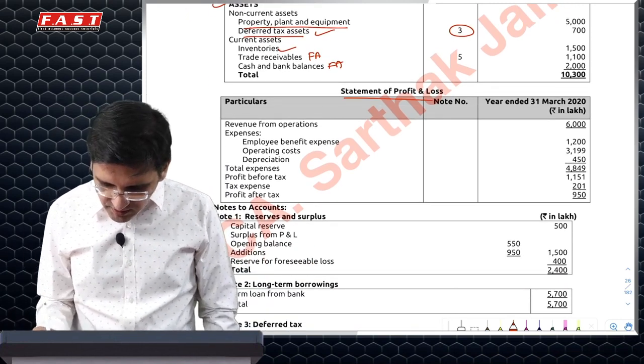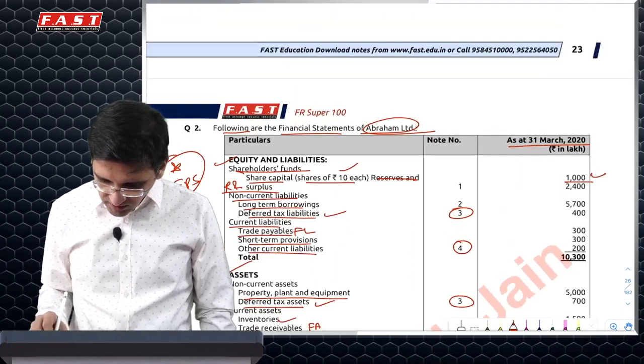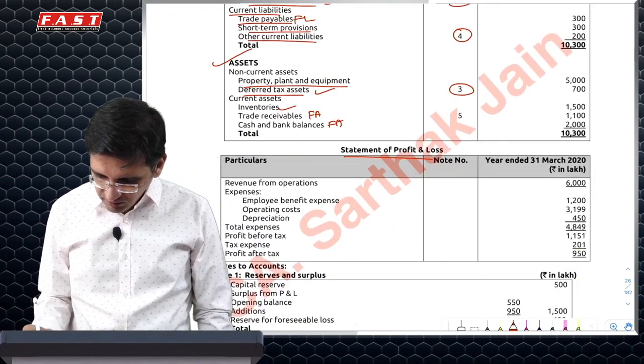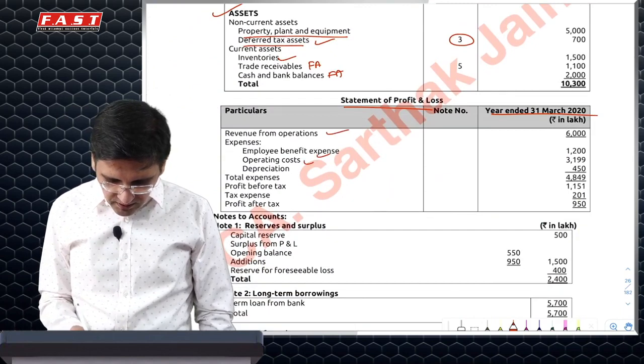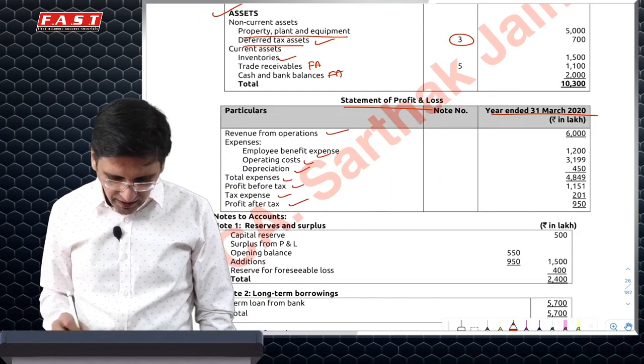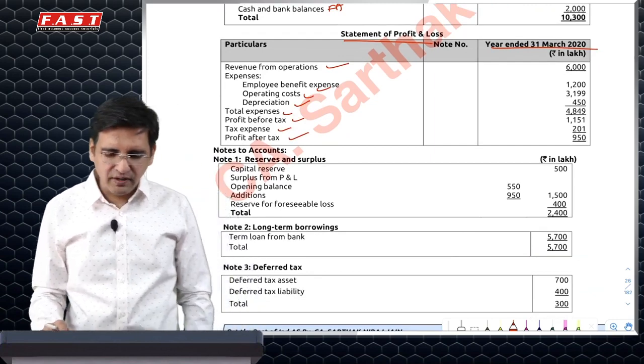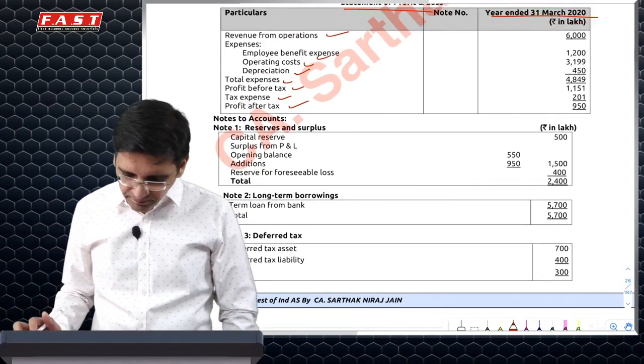Statement of profit and loss nomenclature is okay. Your period should be given here for the year ended. It's given here. That's okay. Revenue from operation, different cost, expense, PBT, tax, profit after tax. That's fine. If you have current and deferred tax, you can show it separately.